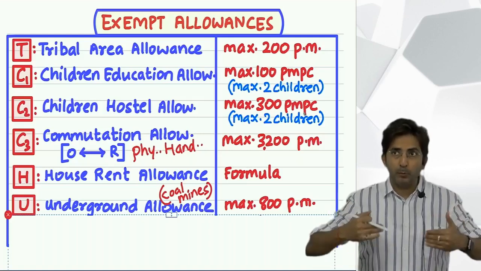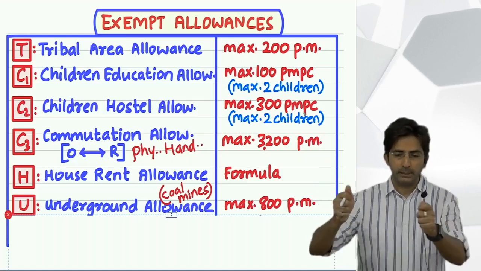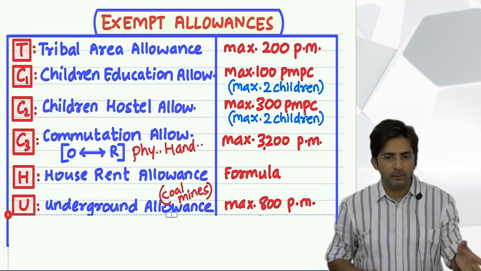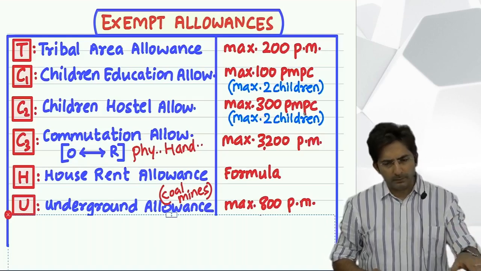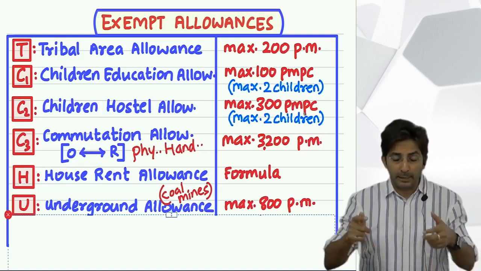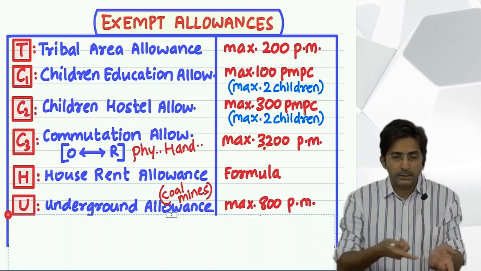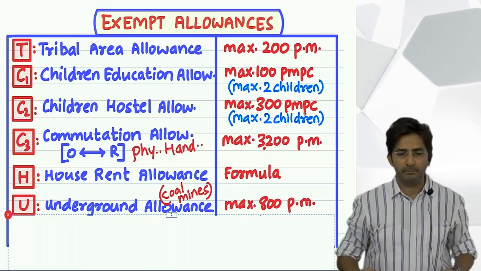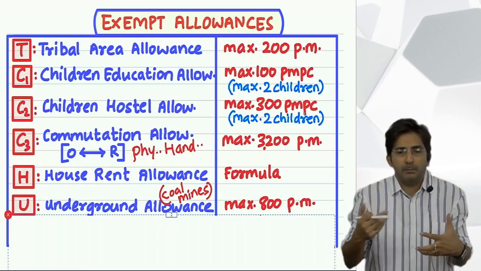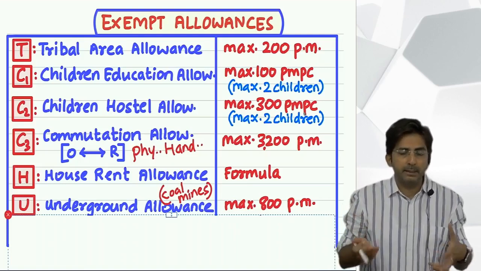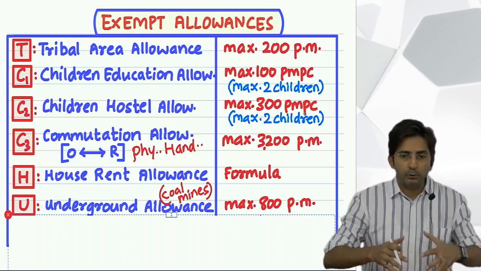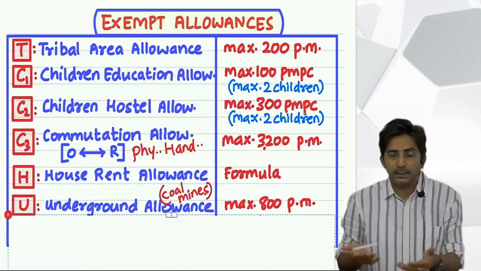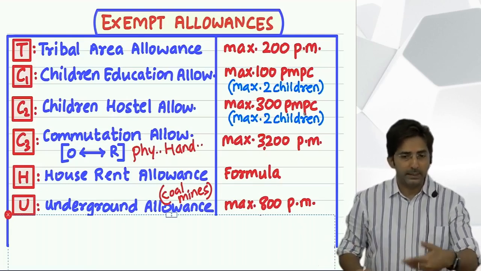See, whenever you go by bus outstation somewhere, there is one driver, and along with the driver, he has got some helper or some conductor, whatever. So even for them, the rule is same. Whether you are a driver in the course of driving or you are just a helper, if you get this kind of allowances, the rule is same. I just use the example of driver repeatedly, but that doesn't mean it is only for the driver. The person who is involved in transportation can be driver as well as the helper.